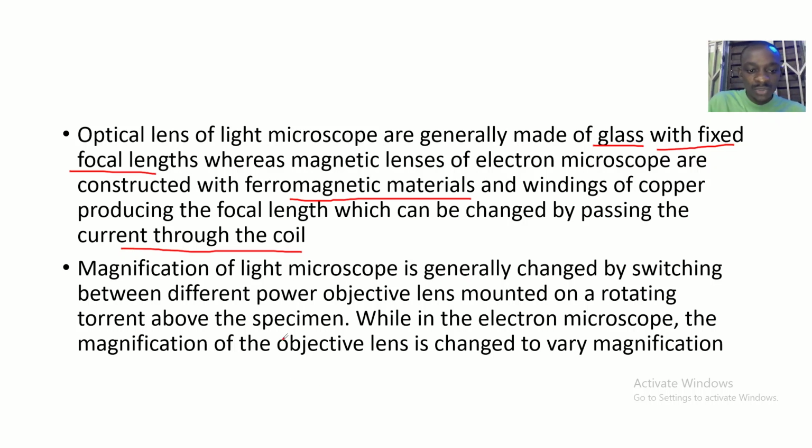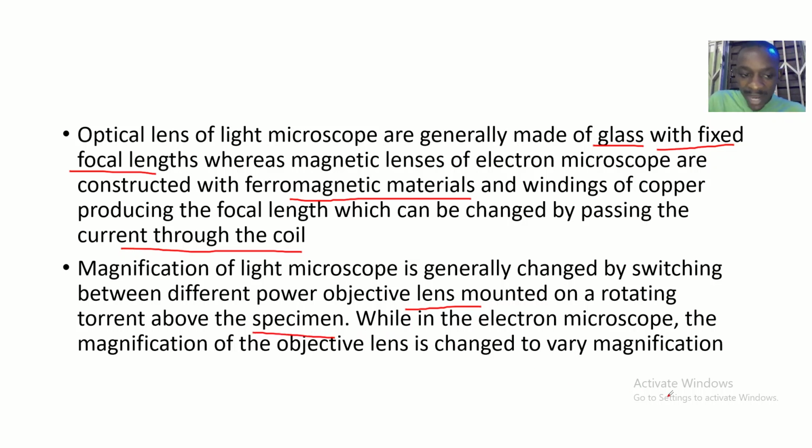Going to the next difference, the magnification of the light microscope is generally changed by switching between the different power objective lenses, mounted on a rotating turret around the specimen.